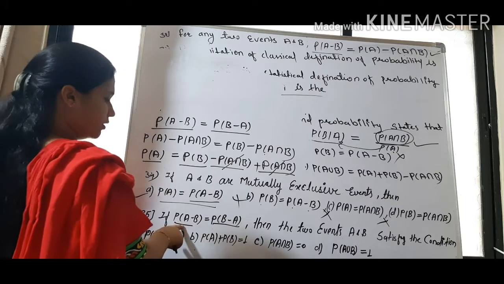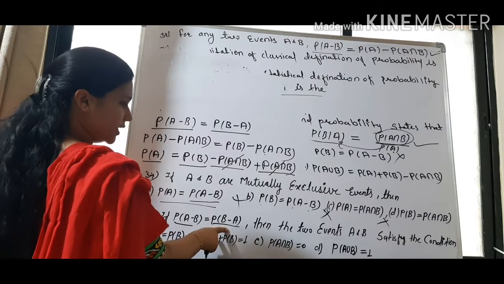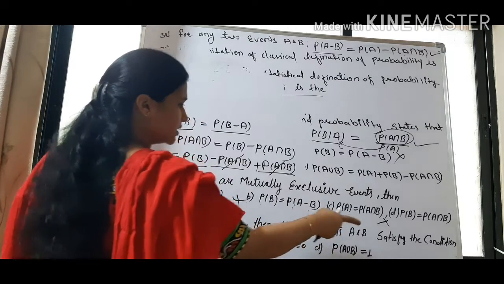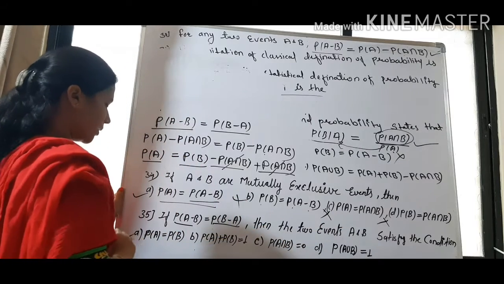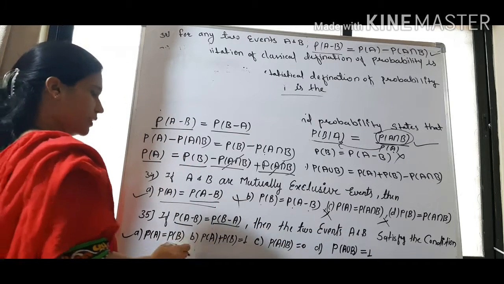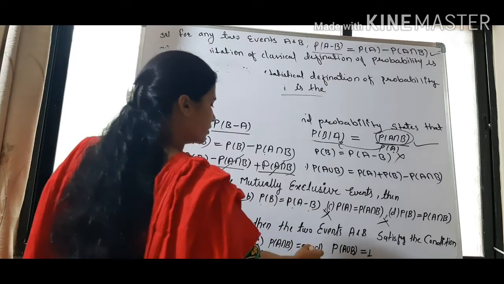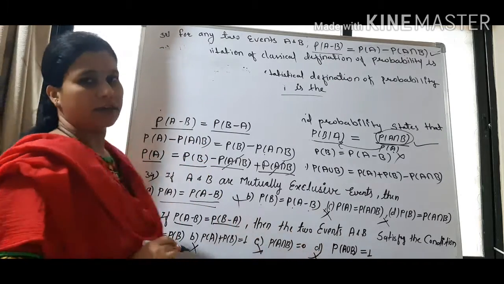So if probability of A minus B is equal to B minus A, then the two events A and B satisfy which condition? A. Probability of A is equal to probability of B. Remaining are wrong. So option A is correct.